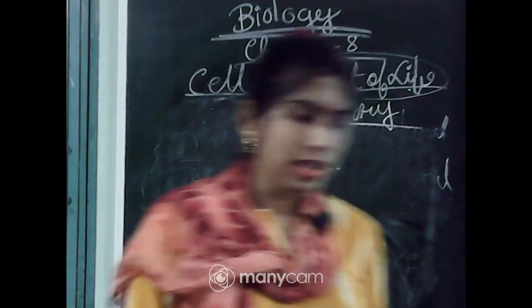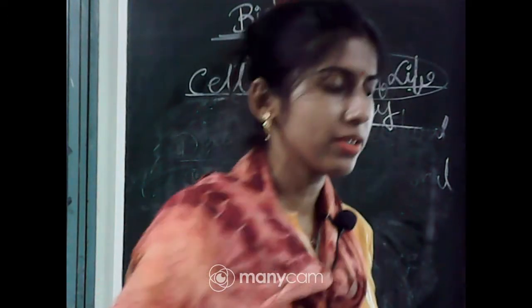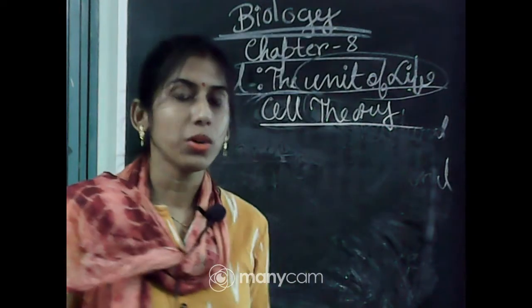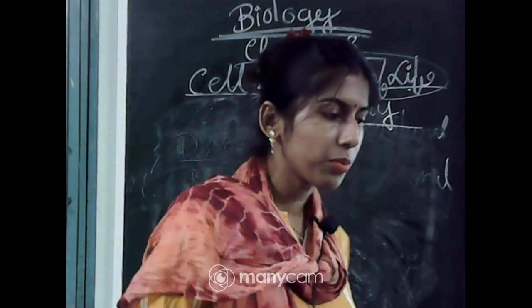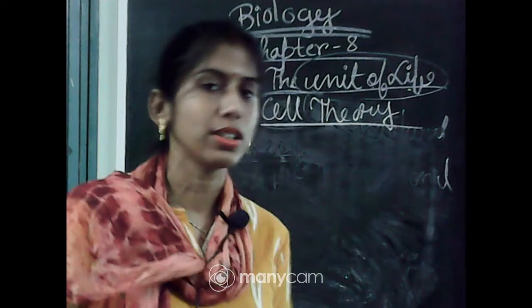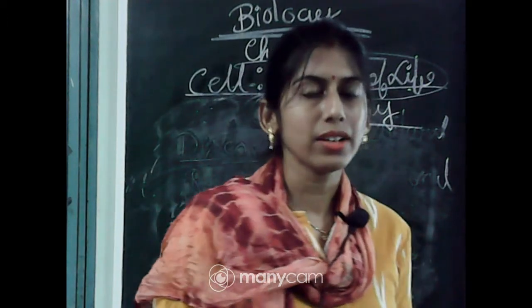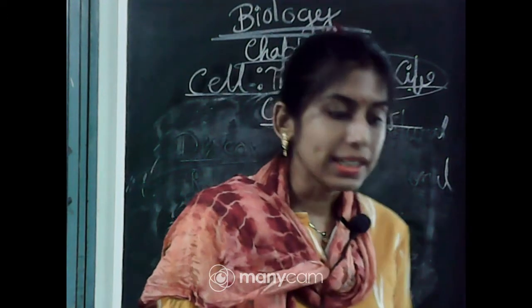So, what is cell theory and who has discovered cell theory? Whenever we talk about the cell theory, we have to know the names of two scientists first. They are Schleiden and Schwann. In the year 1838,